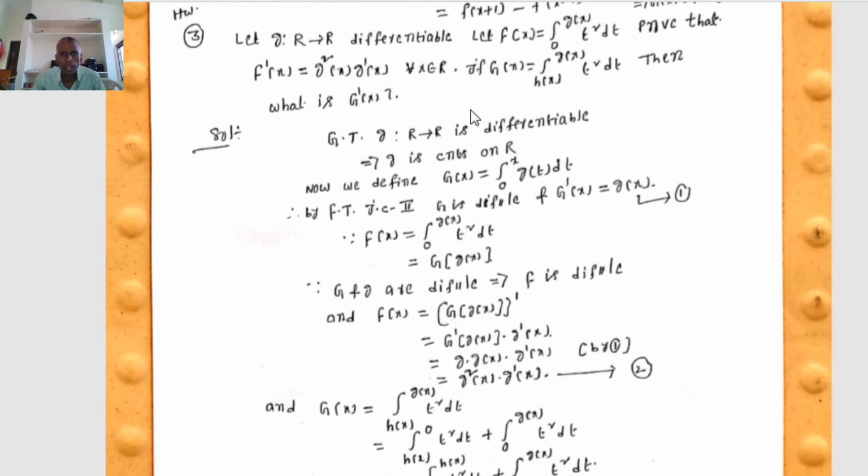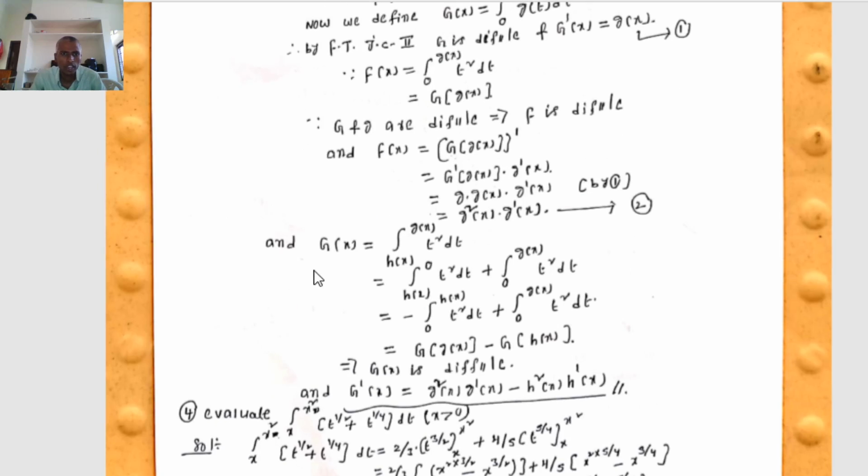And the next one: prove that G of x equals the integral from h of x to g of x of t square dt. Then what is G dash of x? Therefore, capital G of x equals the integral from h of x to g of x of t square dt, which can be written as the integral from h of x to 0 of t square dt plus the integral from 0 to g of x of t square dt. The integral from h of x to 0 can be written as minus the integral from 0 to h of x of t square dt, plus the integral from 0 to g of x of t square dt.